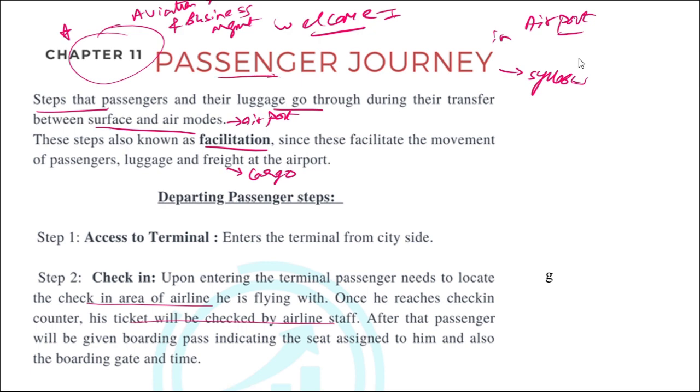So starting with today's passenger journey. Passenger journey inside the airport. This is a part of the new syllabus of airport operations. When the passenger enters the airport, from the moment he has reached the airport from the city side to the point where he's actually boarding the aircraft, all this journey we'll be capturing in this chapter.